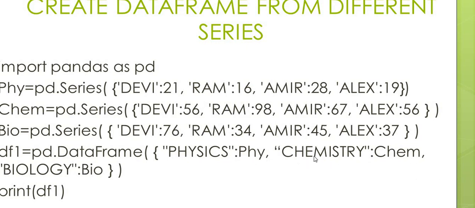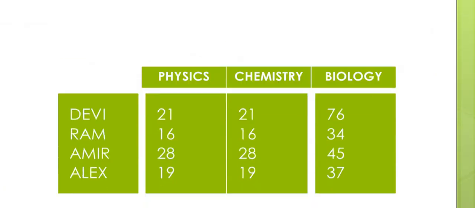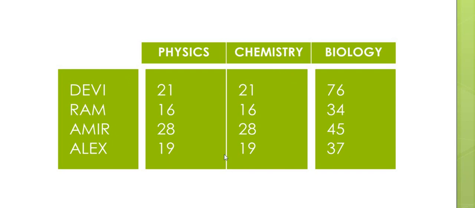The second one is chemistry, that is the key. CHEM is the value. That is a series. Now we will check how it works. Before that, we can have a look at the output. Look here, this will be the output. Physics, chemistry, biology. 3 columns are there and 4 rows having these values.